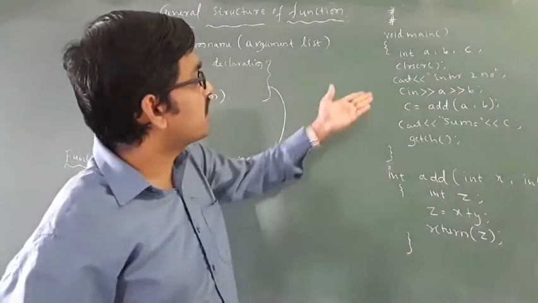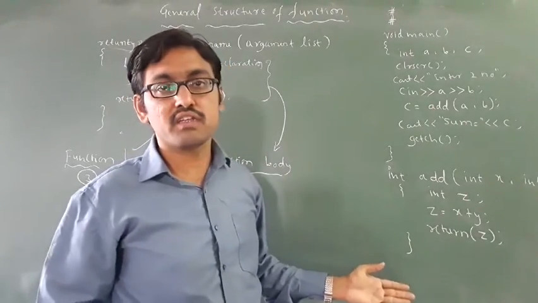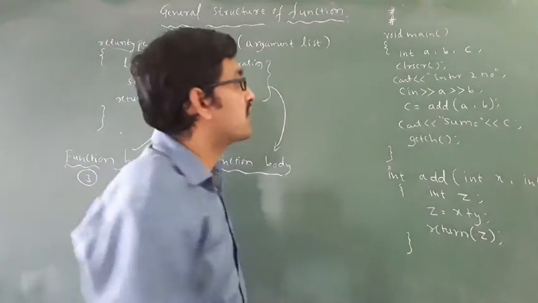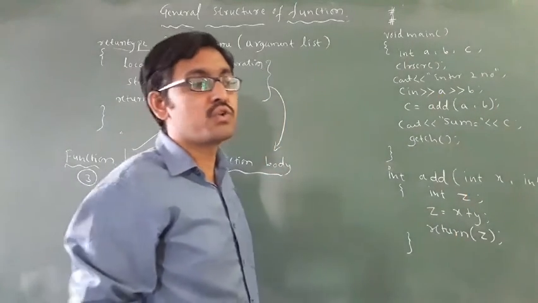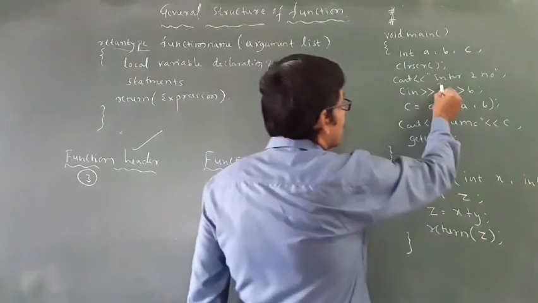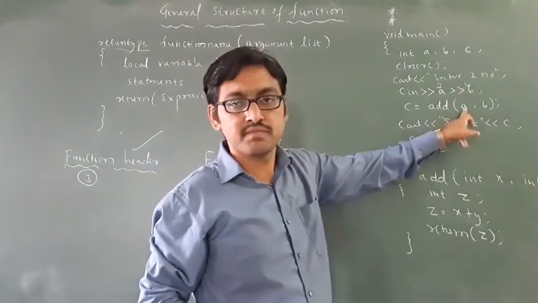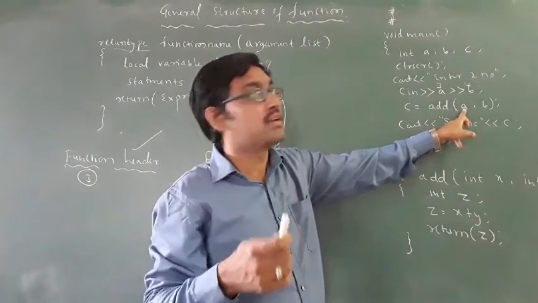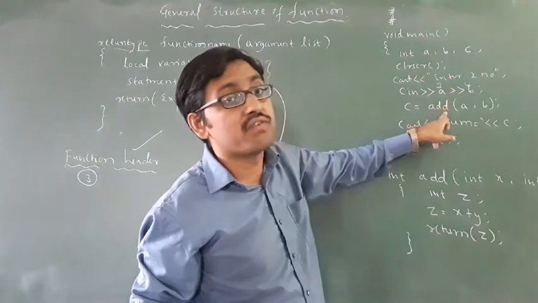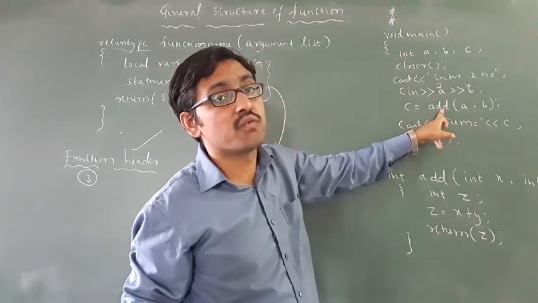See, how does this work? For example, when you execute this, when you write this program and just run it, first it asks you to enter two numbers. For example, I am taking 3 and 4. Then what is the mechanism? The main function calls the add function.